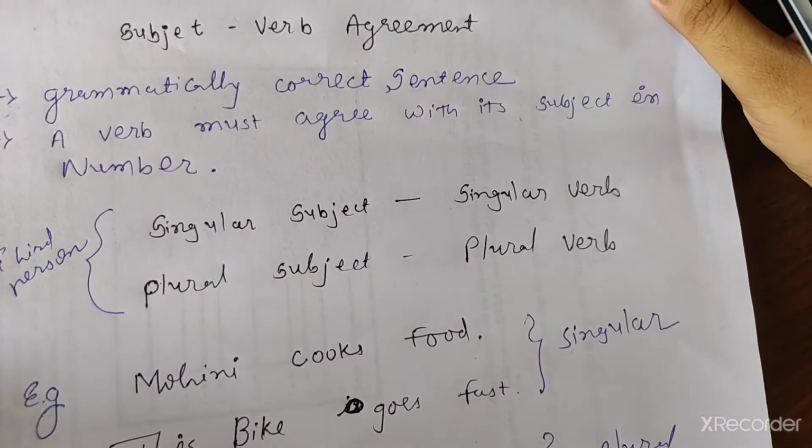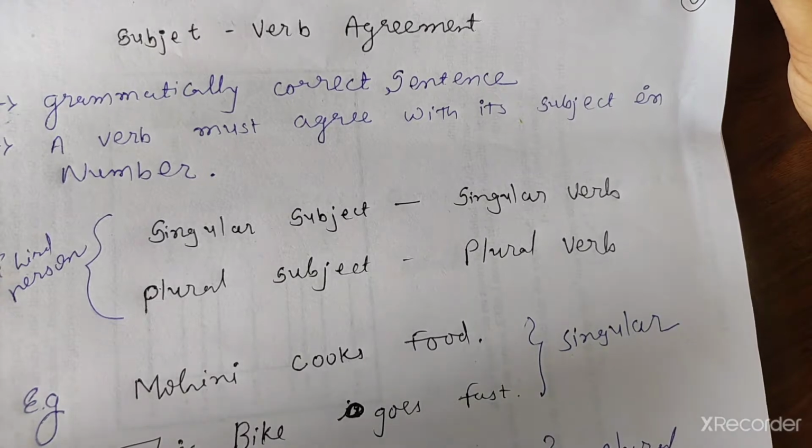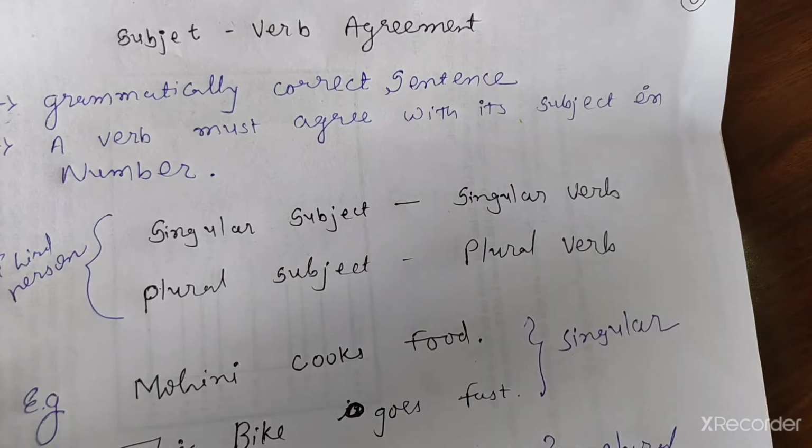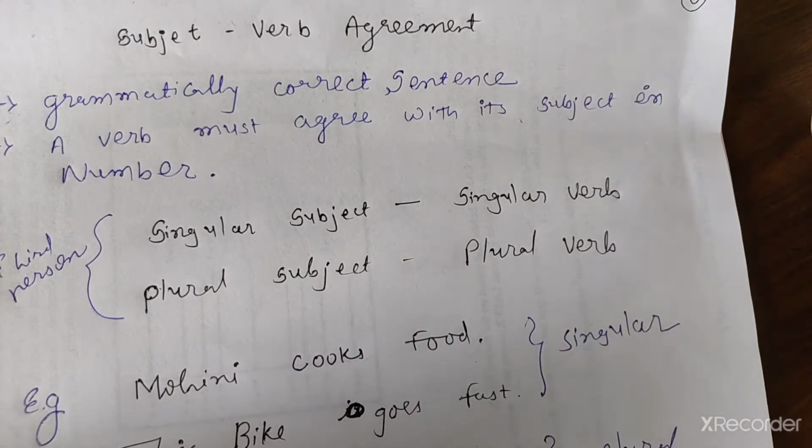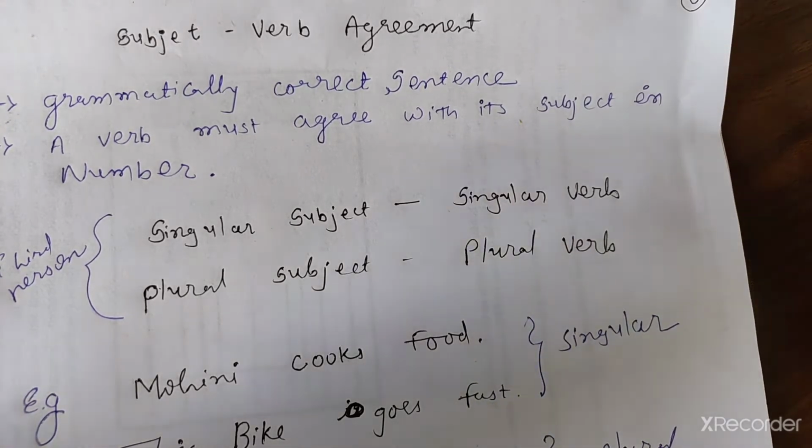We looked at the meanings of subject and verb. Now what is agreement between them? A grammatically correct sentence. When you are going to make a grammatically correct sentence, then you should see a verb must agree with its subject in number.